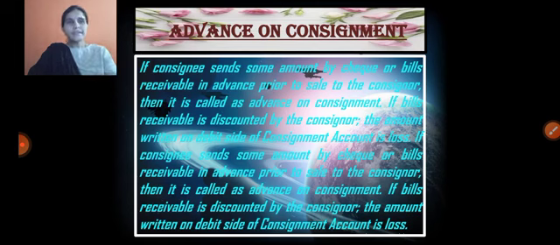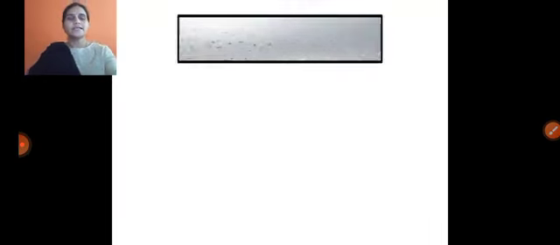For the purpose of surety, before he promotes or sells the goods, in the consignment process the consignee may give a check or bill to the consignor in the form of advance. Basically, we consider this on a surety basis: the owner may take the check from the agent. This is called advance on consignment.